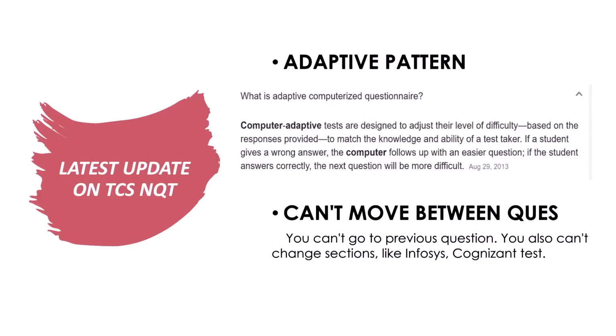Suppose you have taken less time, but you have marked it wrong, meaning you have opted for the wrong choice in the MCQ. Then the next question will be an easier one. So in this way, it is called an adaptive pattern.